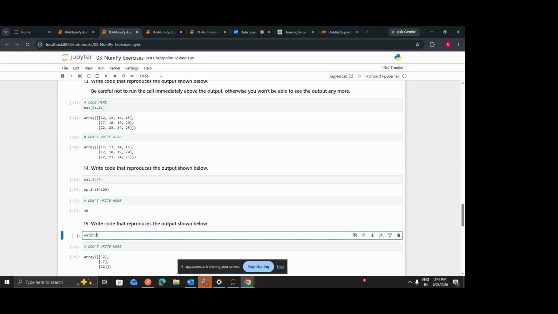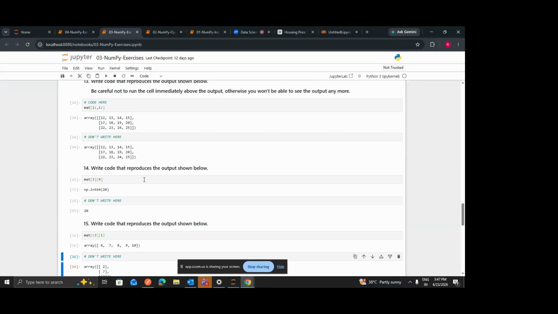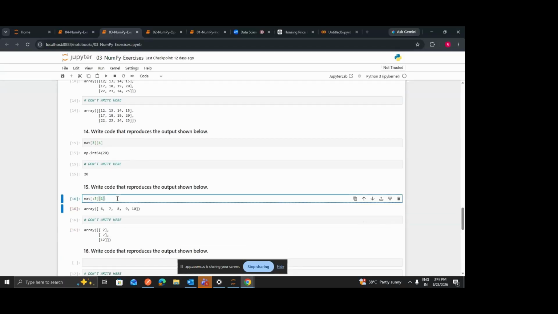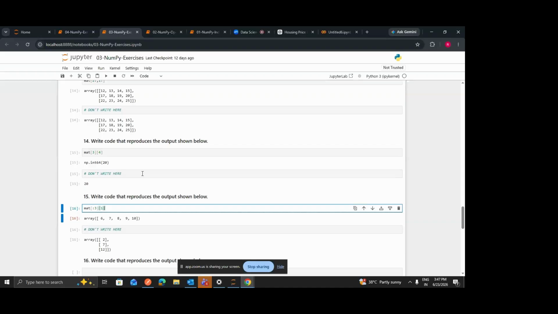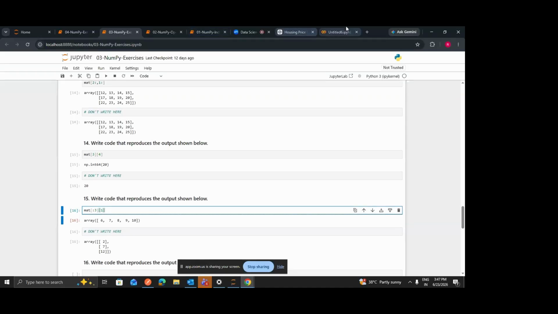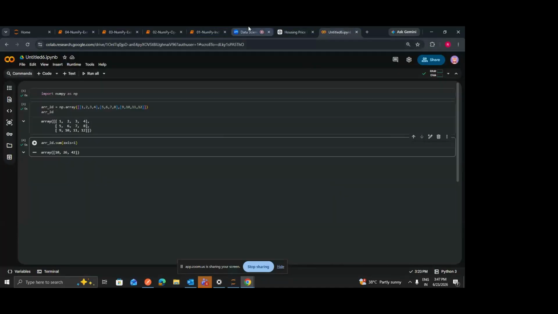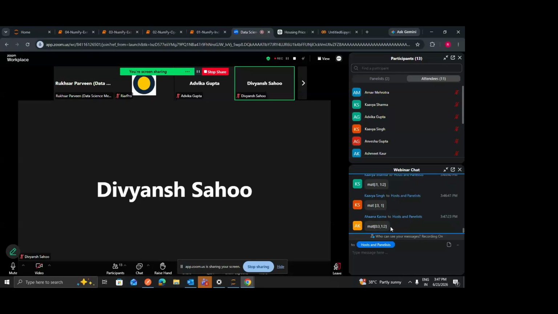So you want to select 0, 1 and 2 rows, and for the column, you want to select the first column, right? Let's run this one. Sorry.